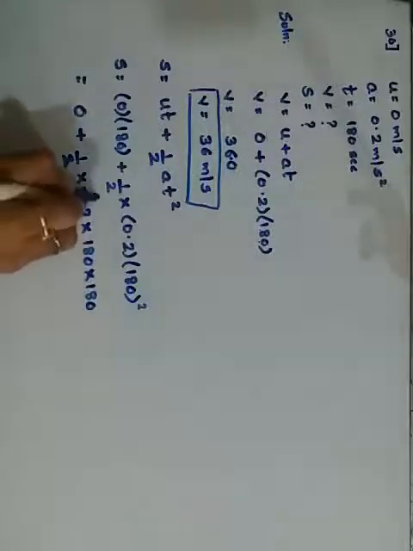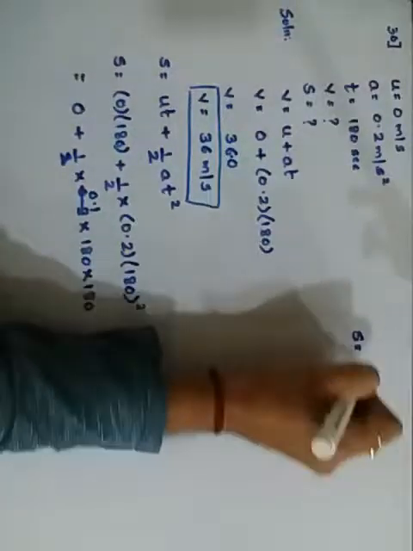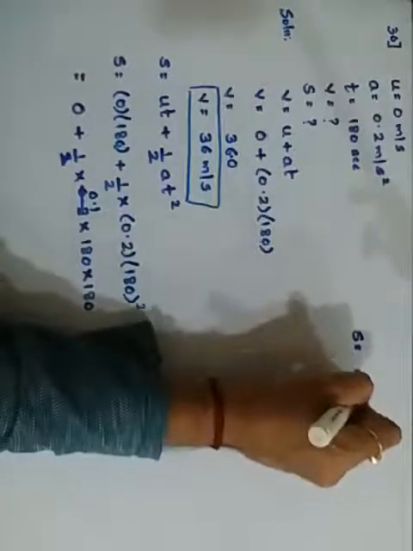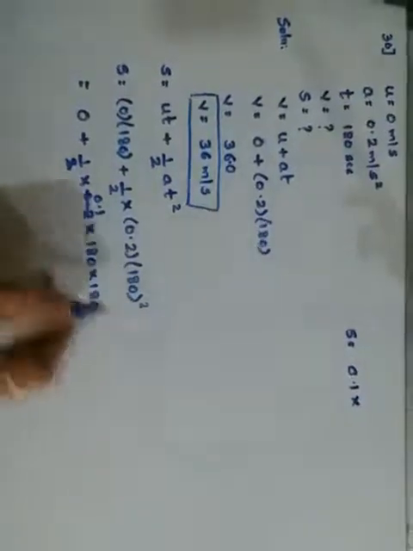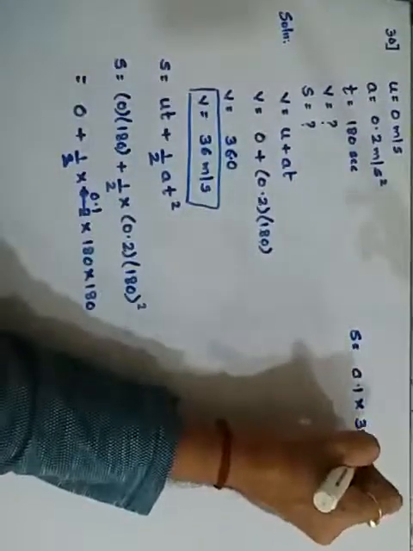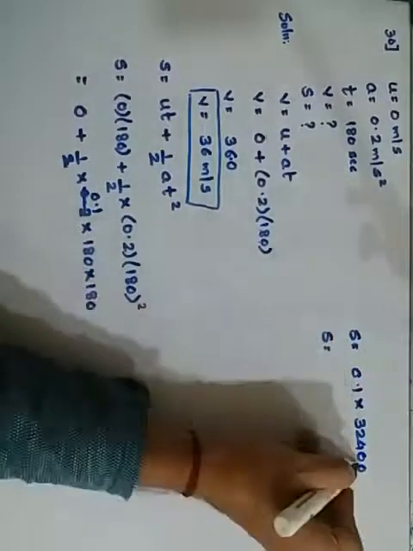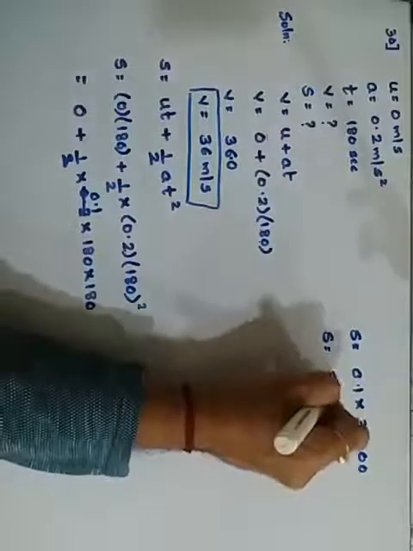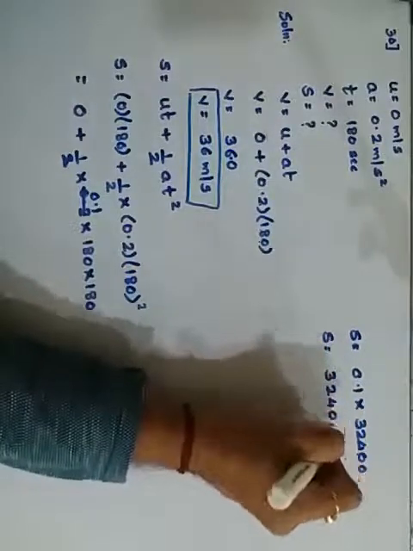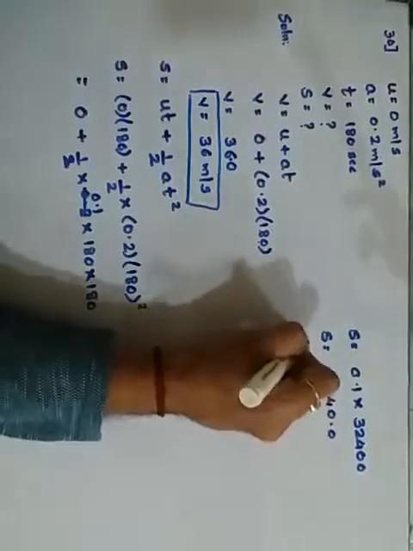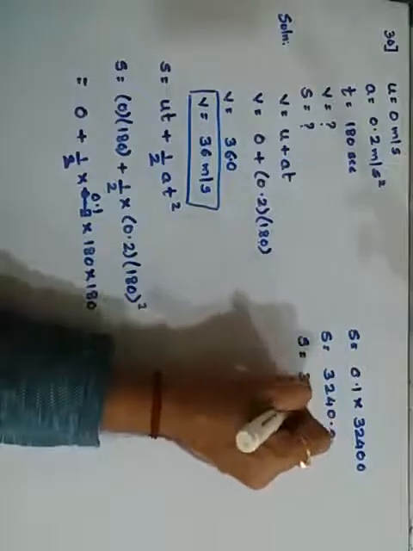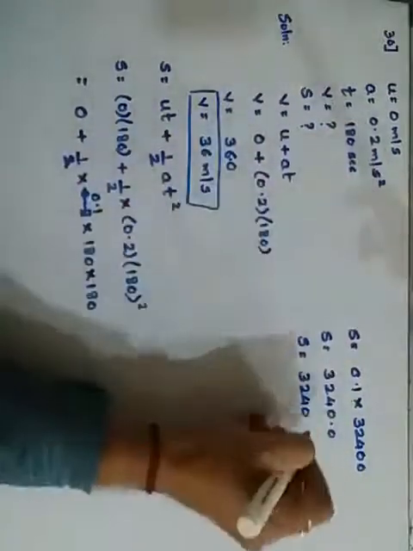2 ones are and 2 0.1s are. What is left is S equals 0.1 into 18 into 18, which is 324, and 2 zeros are there. But when you multiply with a single decimal, 1 zero goes, so it becomes 3240.0. Remove this point and it becomes 3240. Your answer is in meters.